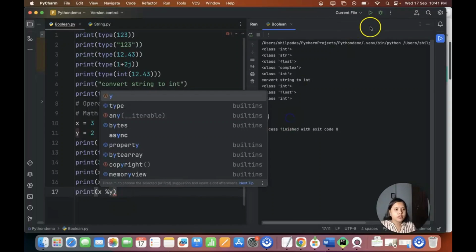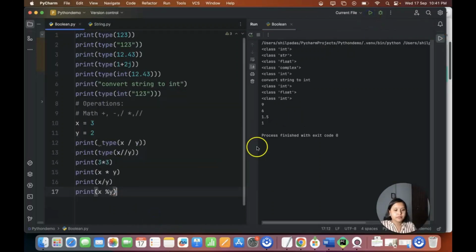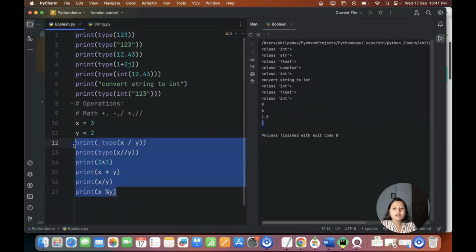So x modulus y is what? It is 1, because it's 3 divided by 2 and whatever remains, it is giving me that value. That is 1, right? So these are some functionalities of the math operations that Python has inbuilt.